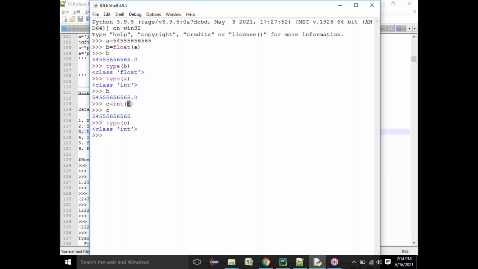Here b is a float, and I'm converting b to an integer using int. I'm converting an integer into a float using float. You need to understand how to convert it. If you want to know what data type it is, you need to say type of that variable, and you will get the data type. You should know these things very clearly.